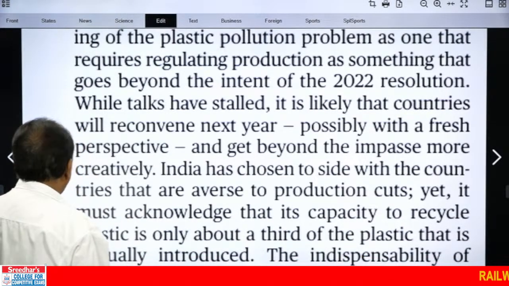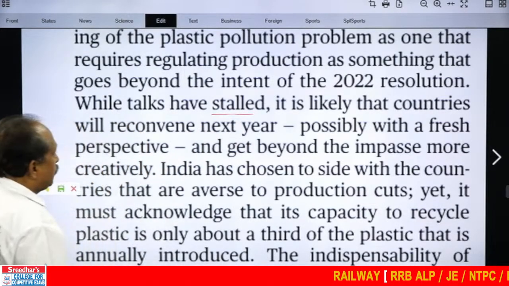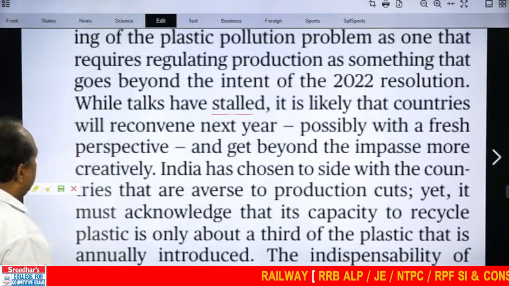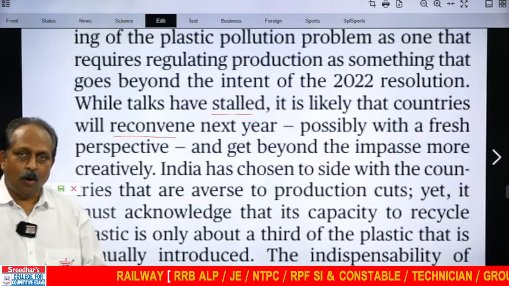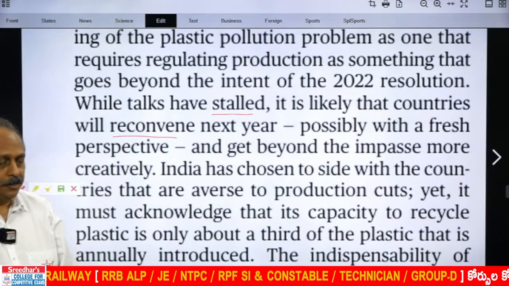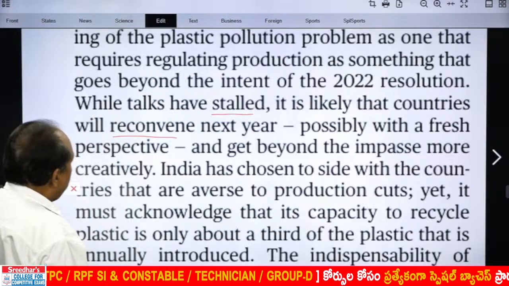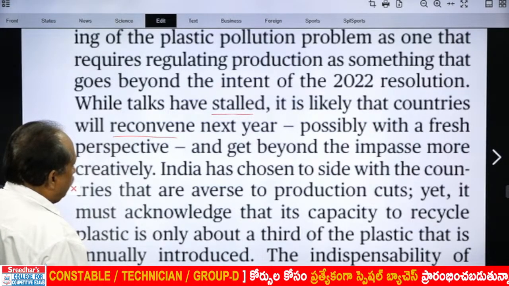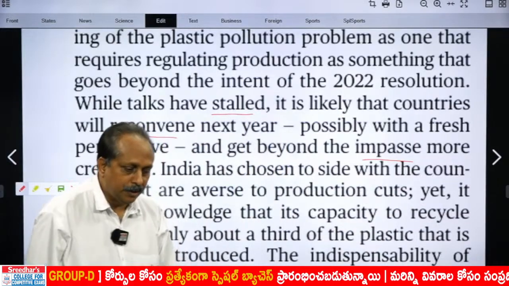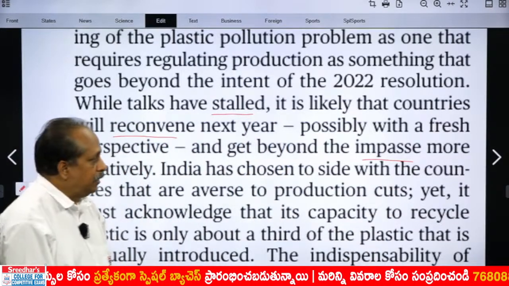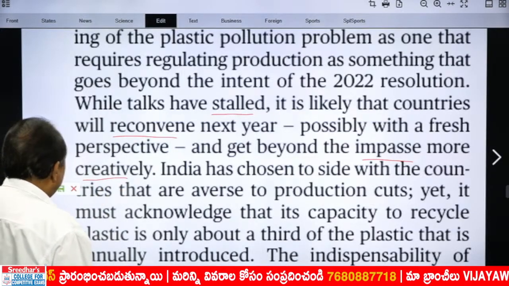While talks have stalled, stalled means what? In this context, stopped. While talks have stalled, it is likely that countries will reconvene next year. They will meet next year. As of now, stalled means what? Stopped. They will meet next year, possibly with a fresh perspective, and get beyond the impasse. Means what? The deadlock. They may come up with a solution. They may go beyond that dead end or deadlock more creatively. They may come up with a creative solution.